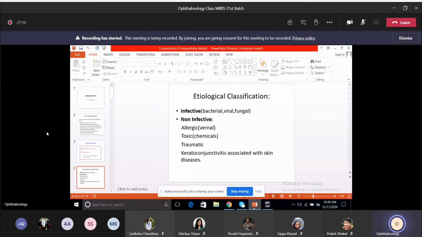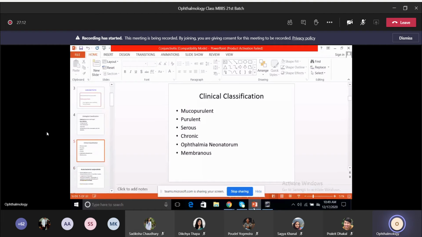Now coming to the clinical classification, it's basically according to the clinical picture, and it talks about the type of discharge which is present in the various types of conjunctivitis. So mucopurulent, purulent, serous.